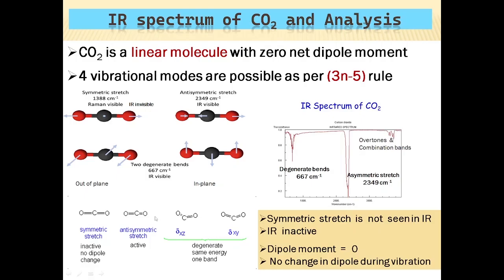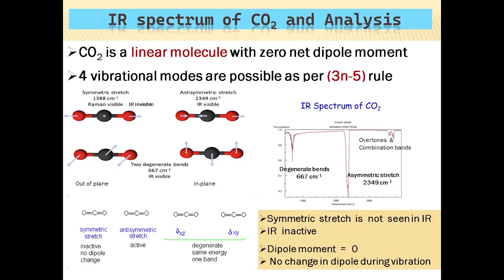So this is out of plane in the XZ plane and this is in plane, that is the XY plane. Both are degenerate, meaning they have the same energy, so they give rise to degenerate bands in the similar region. And now consider the symmetric stretching of the carbon dioxide molecule.